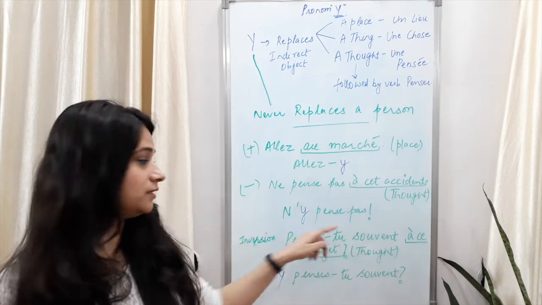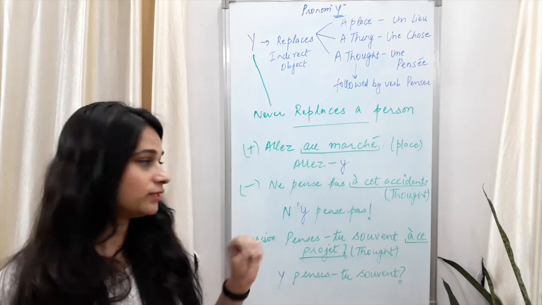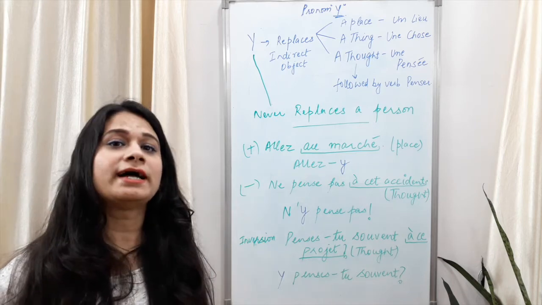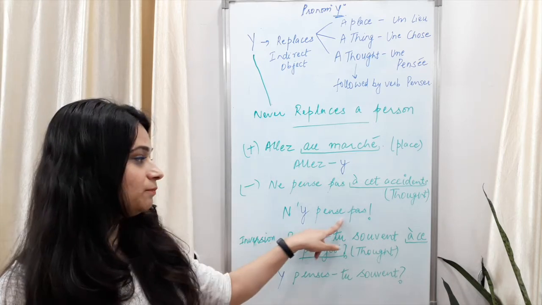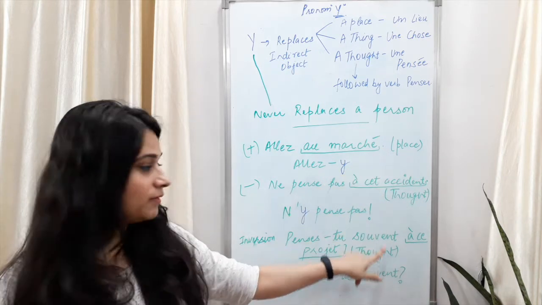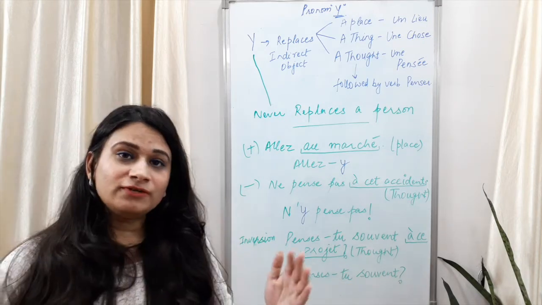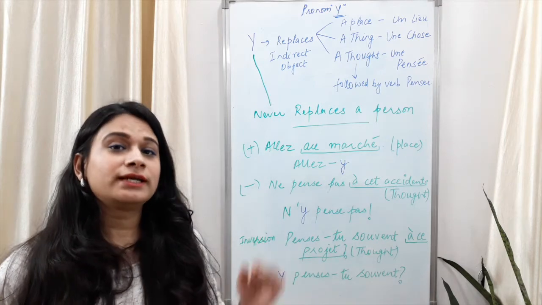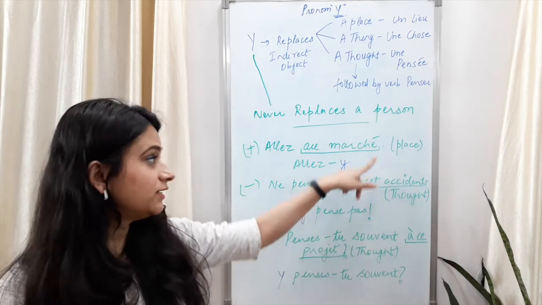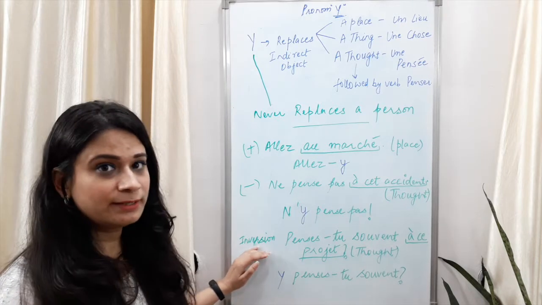N'y pense pas. Why have I used an apostrophe? I just told you that if two vowels are coming together, that is ne and y, then we are going to remove the first vowel and replace it with the apostrophe. N'y pense pas, exclamation mark. Now, full stop, exclamation mark and question marks. You have to see what your question asks for. If it's a question that you are replacing with pronoun y, then you are going to place a question mark. If it has an exclamation mark, put an exclamation mark. If it has a full stop, then put a full stop. That is important.